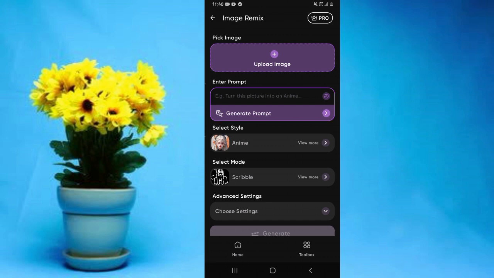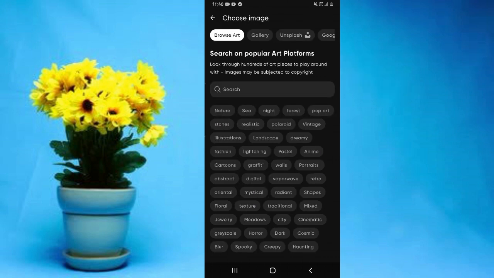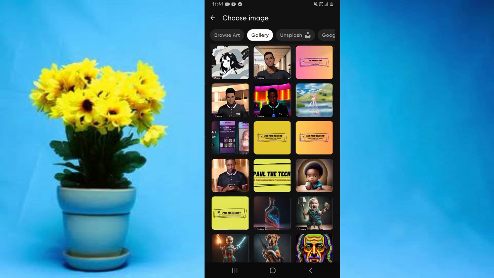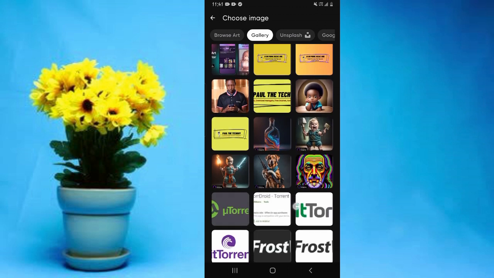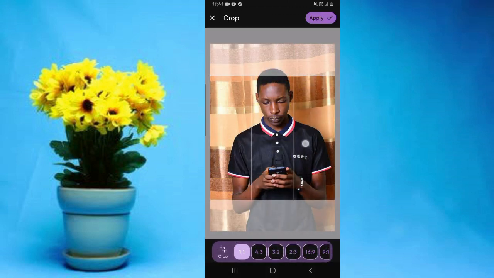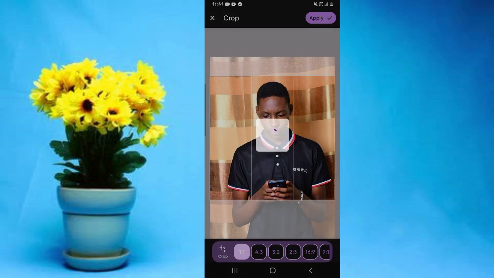And then from here, you're going to see an option of upload image. Simply tap on upload image, and then you're going to select where you want to get your image from. So for instance, I want to get this image from my gallery. Select gallery, and then here, simply look for the image that you want to use. So select the image, crop it, then apply.